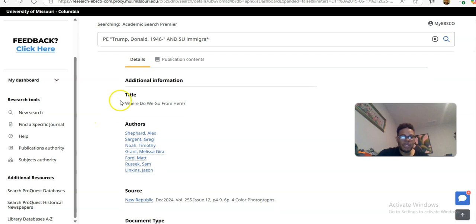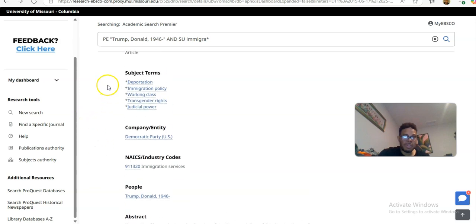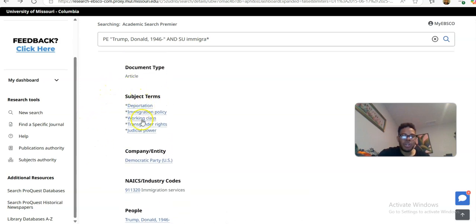In your database catalog record, you will have the title, you'll have authors, and those authors oftentimes are controlled vocabulary as well. The title of your publication, in this case New Republic, is usually a controlled vocabulary. And you do have your citation information here. You've got your publication title, the date, the volume number, the issue number, your pages, how long it is, in this case 6 pages. Document type is article. Subject terms, you have those there, and then company or entity demographic.